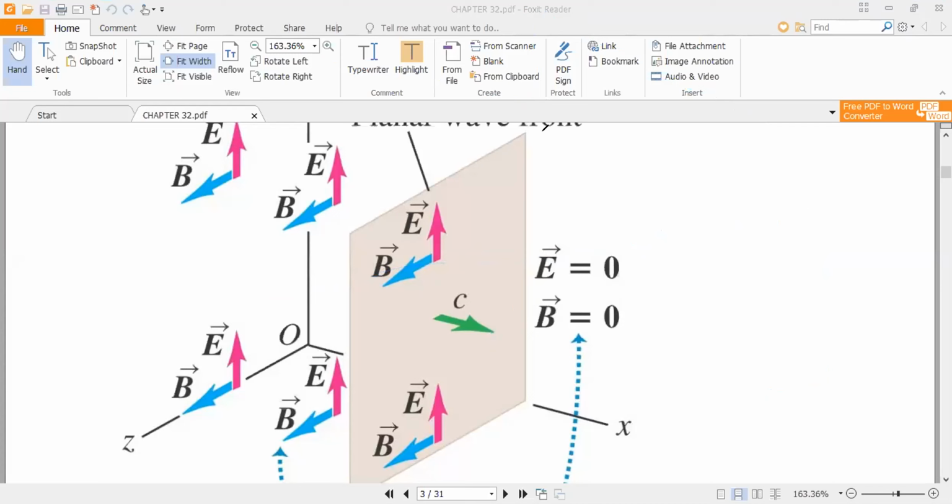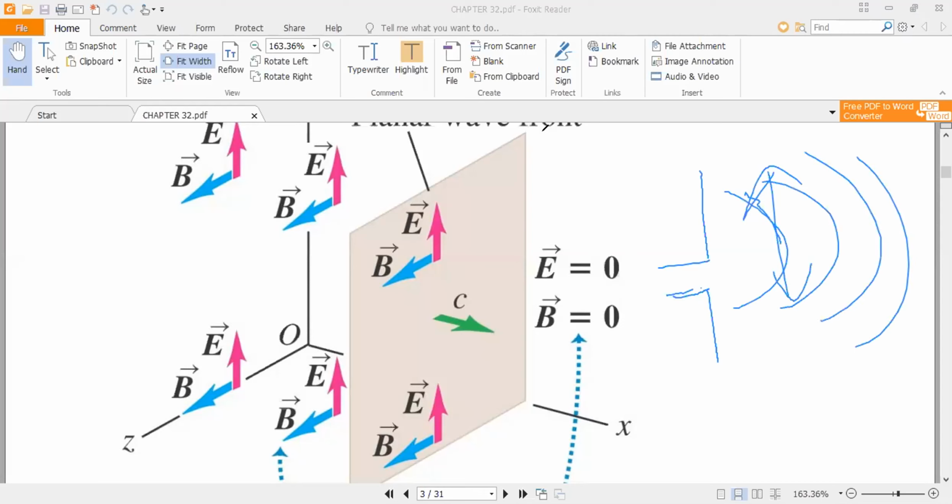Okay. So for example, if you have an antenna, this is a dipole antenna, and you oscillate charges like this, up and down. So electromagnetic waves can be in this plane, and can be in this plane.